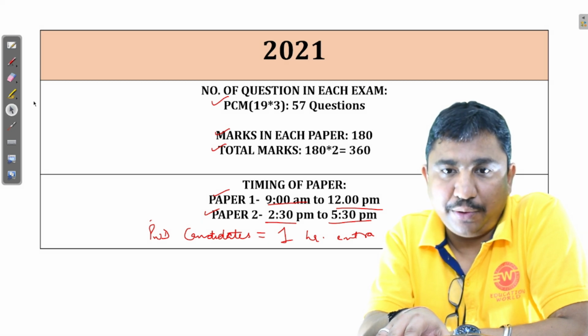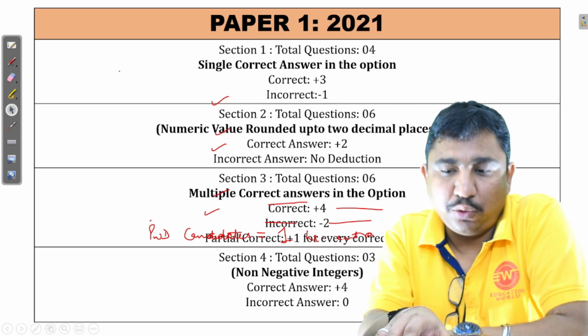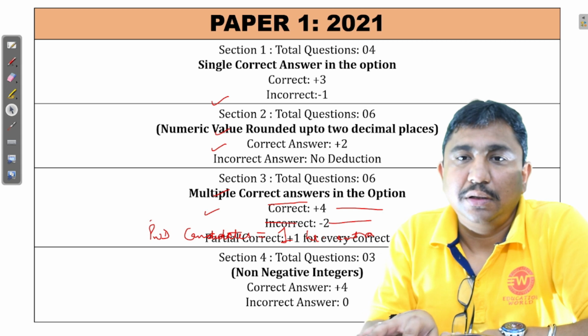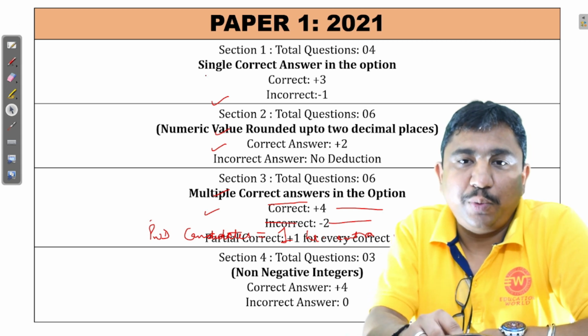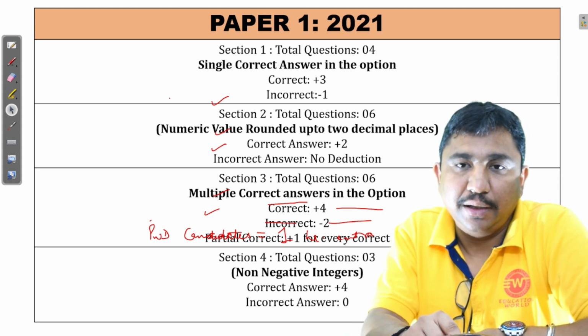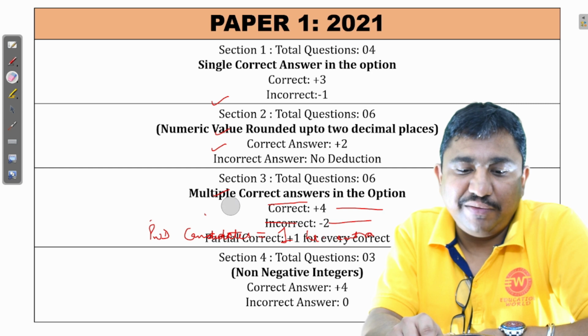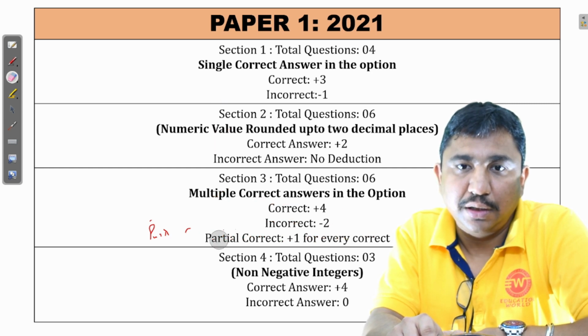And again for paper 2, there were 4 sections. Total qualifiers for JEE Advance were 2.5 lakhs. Nearly 10 lakh students appeared in the JEE Mains examination, and 2.5 lakhs could qualify for the JEE Advance examination.